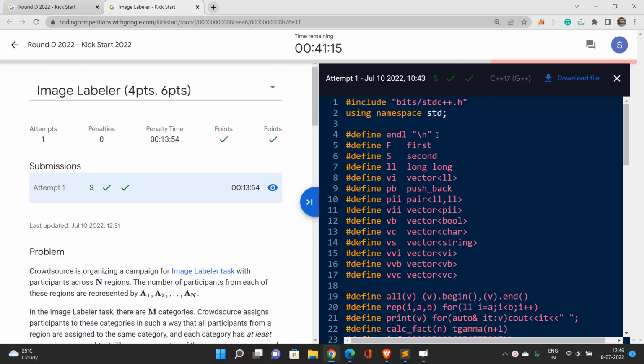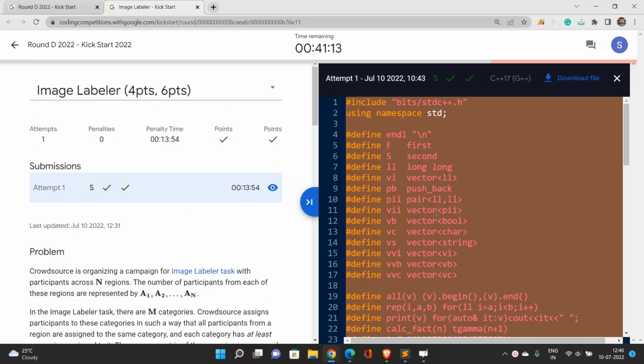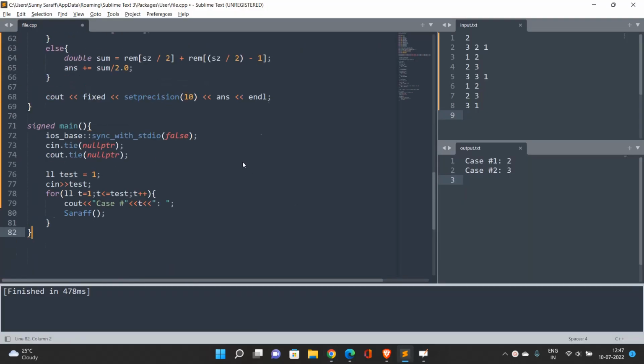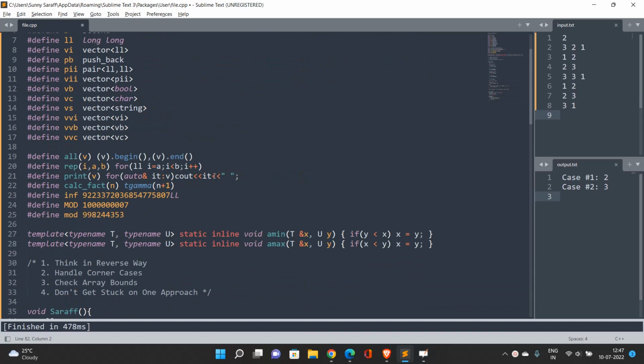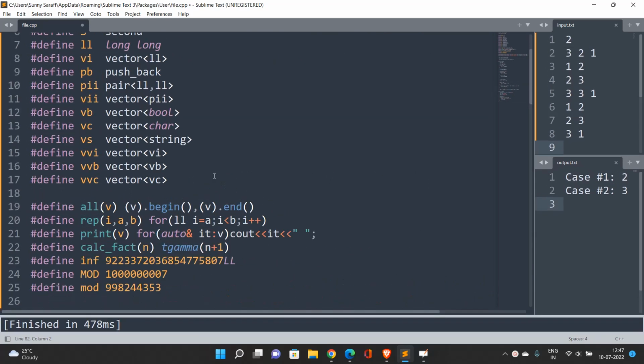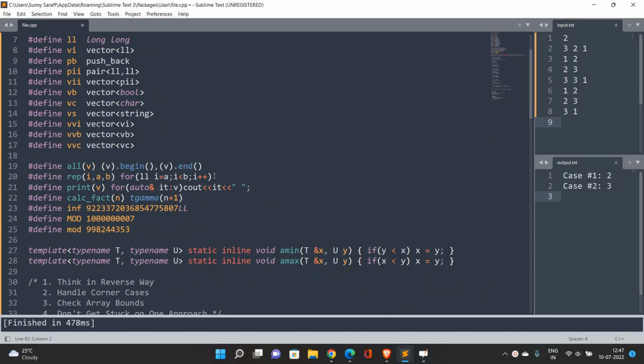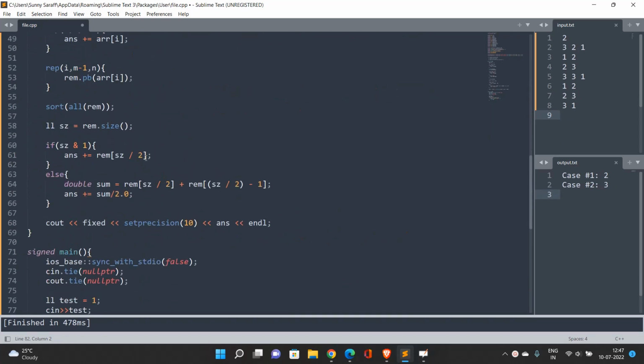Yeah, I have that implementation. Let me copy it. I hope the screen is visible.